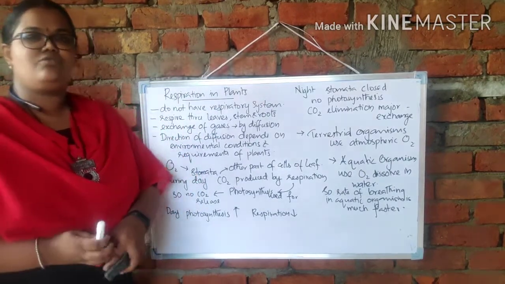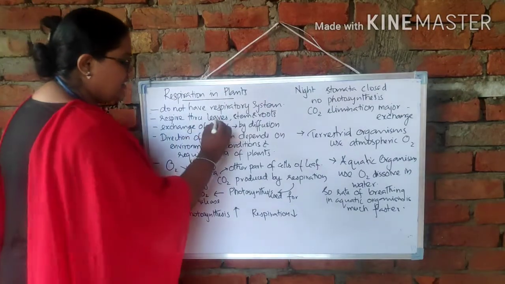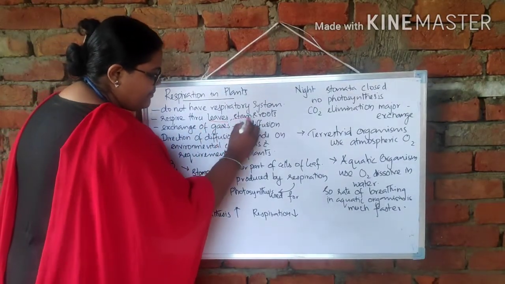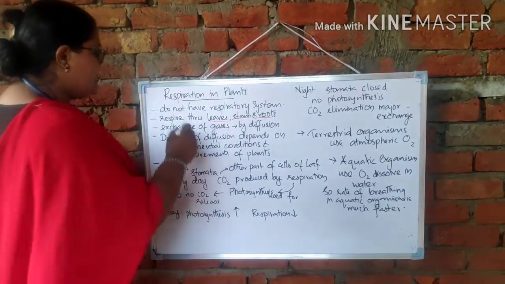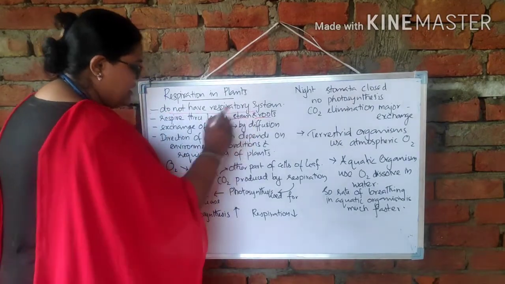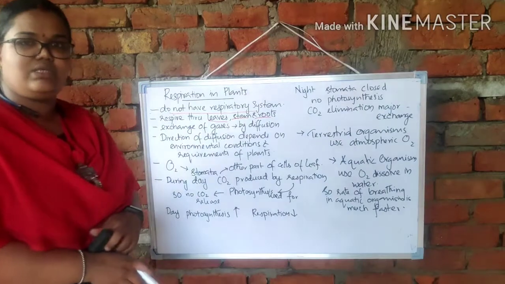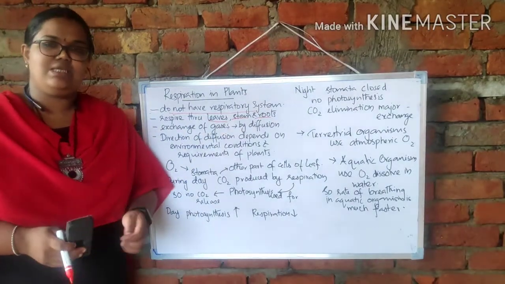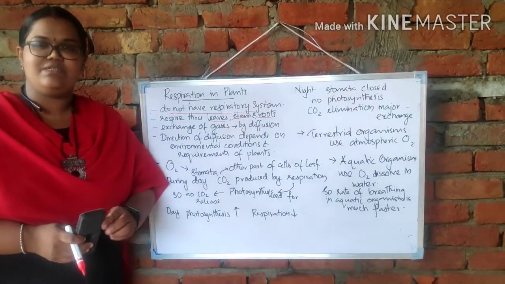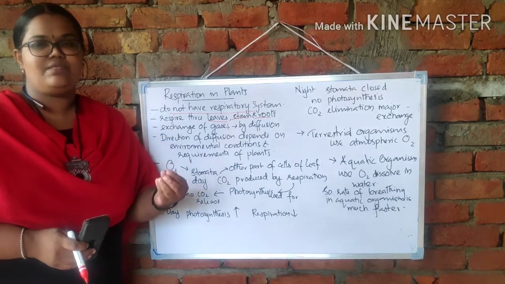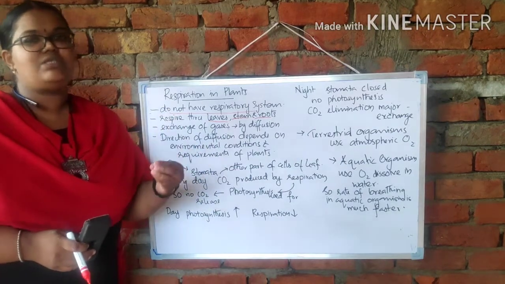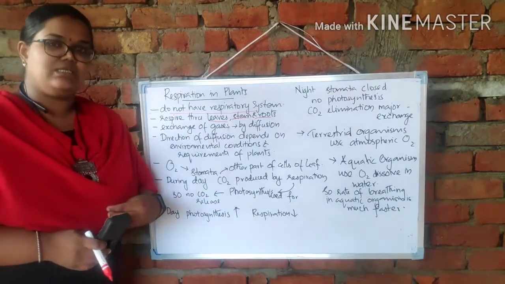That is actually happening through their special openings, which are present in the leaves, stem and roots. So as we know, they do not have any respiratory system. They respire through their leaves, stem and roots. In leaves, you can see there is a continuous epidermis surface. In between that epidermis surface, small pores are there, which are called the stomata, that we have already discussed.